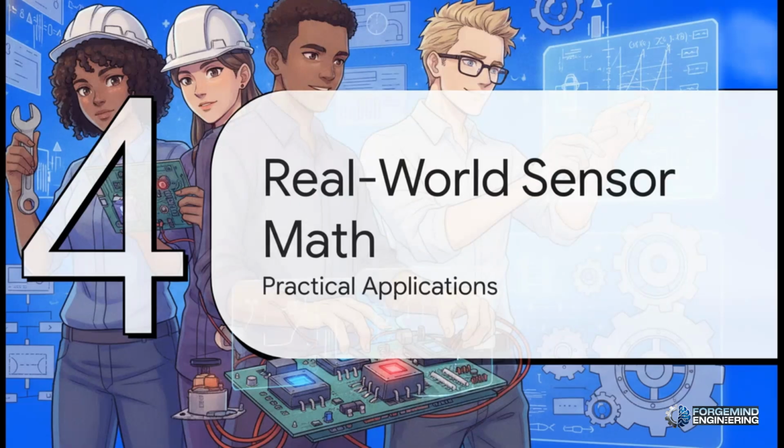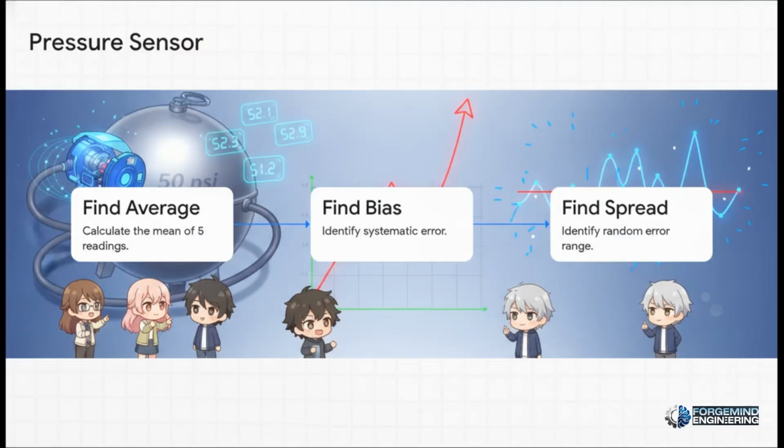Section 4. Real-world sensor math. Let's move on and see how this builds in an actual scenario. I want you to put on your technician's hard hat for a minute. Imagine you've got a pressure sensor and it's measuring a constant tank pressure that we know for a fact is exactly 50 psi. Over 5 trials, our sensor reads 52.1, 52.3, 51.9, 52.2, and 52.0 psi.